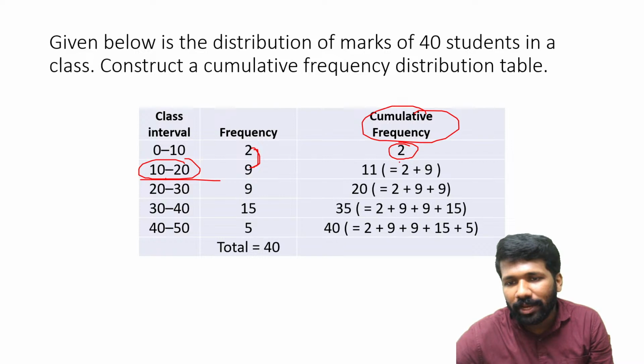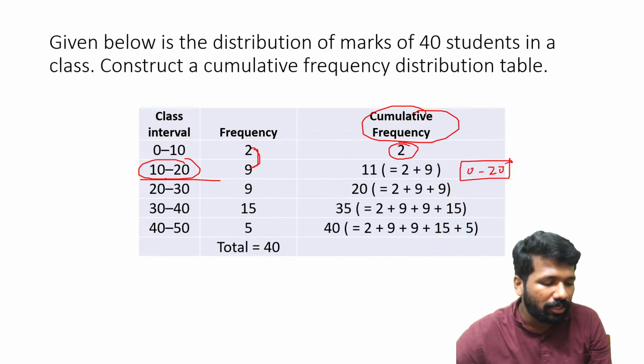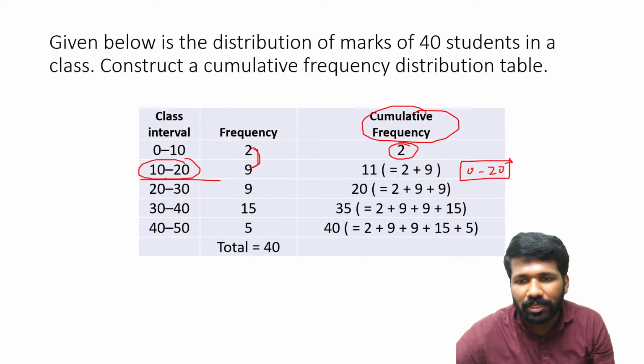That means cumulative frequency's practical meaning will be at most 20 or below. That is 0 to 20 we can say. Is it clear?